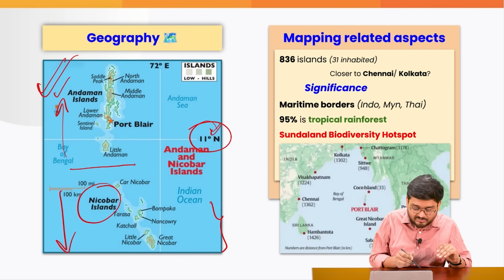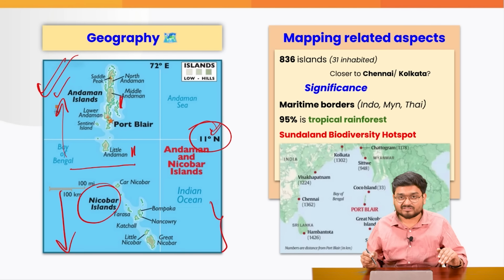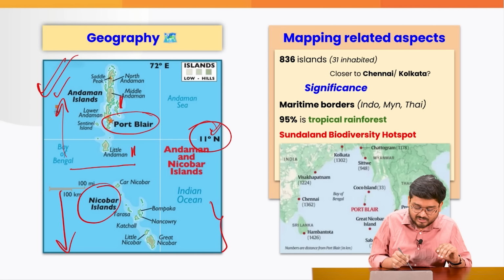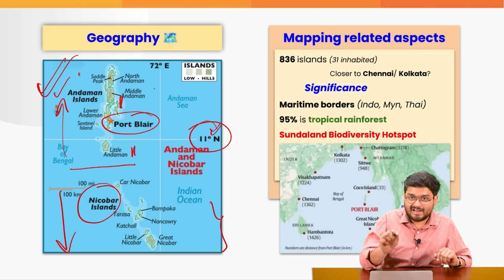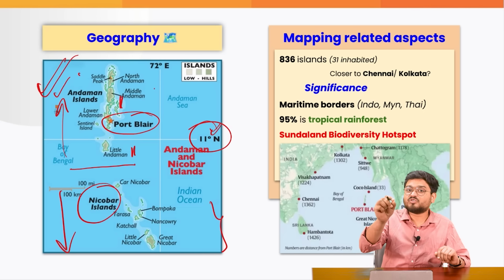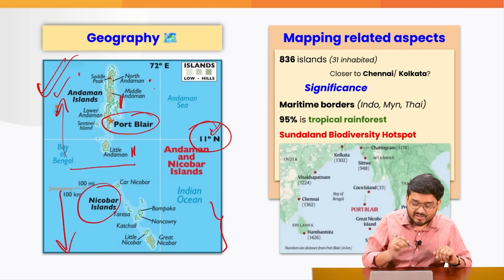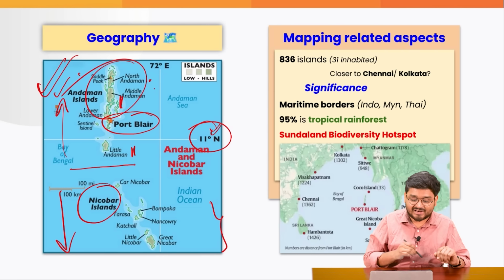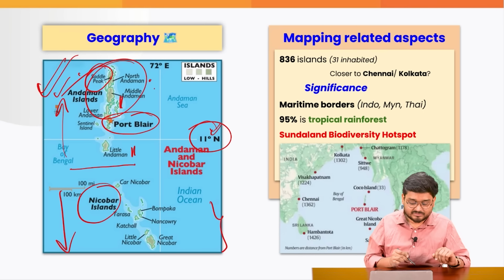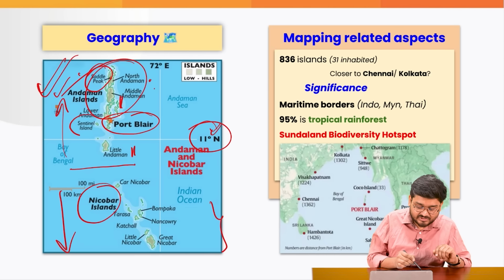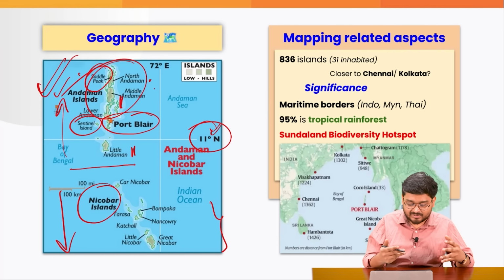The 11-degree channel is running between the Andaman and the Little Andaman channels. Also, if you see, Port Blair is actually located in the Andaman, not the Nicobar Island. Also keep in mind that Barren Island, which is India's only volcano, is located in this particular Andaman Island chain. At the north, if you see, there is Saddle Peak. If you go south, you also see the Sentinel Island located in the Andaman side.